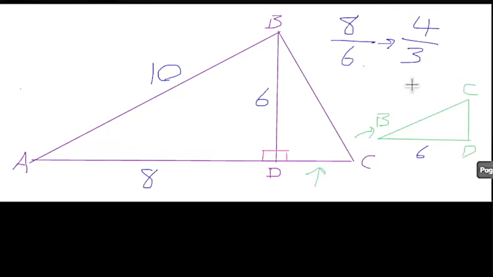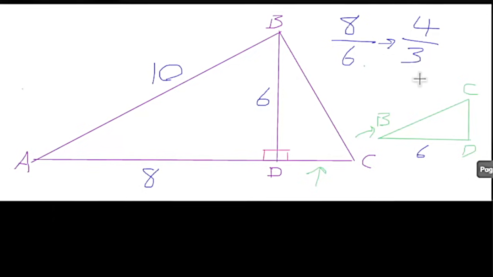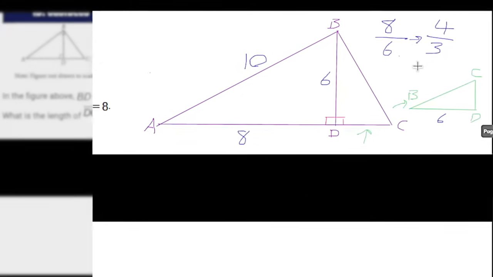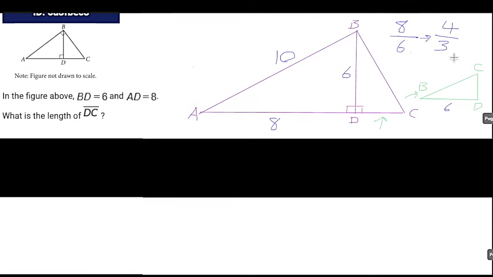So in order to get from the small triangle to the big triangle, all we have to do is multiply by 4 over 3. And vice versa, if we want to get from the big triangle to the small triangle, we multiply by 3 over 4. So our last move here would be the length of DC. DC is our smallest side, which was 6 on the big one, and we want to go from big to small. So we're going to multiply by 3 over 4.